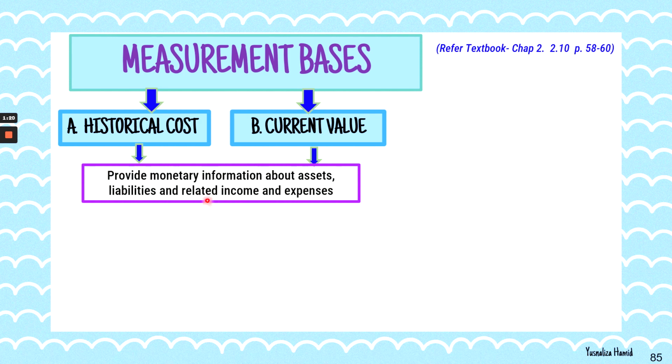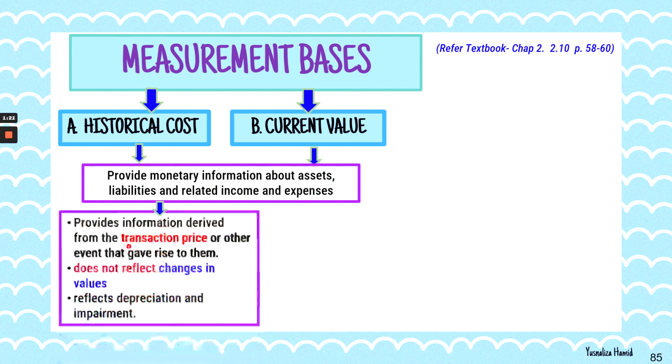That is the similarity. However, historical costs provide information derived from the transaction price or other event that gave rise to them. However, this does not reflect the changes in values. As a classic example, historical cost reflects depreciation and impairment.